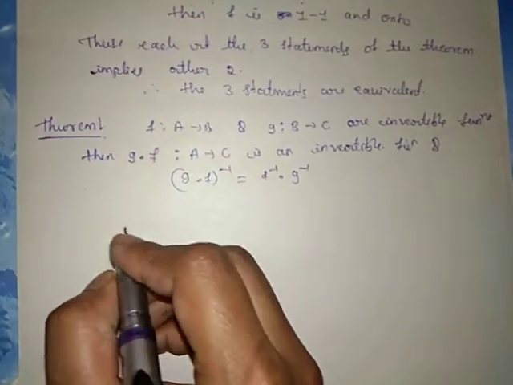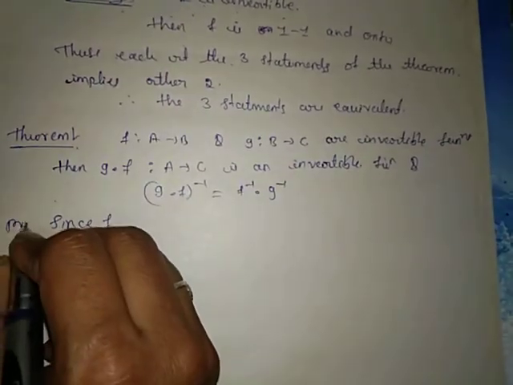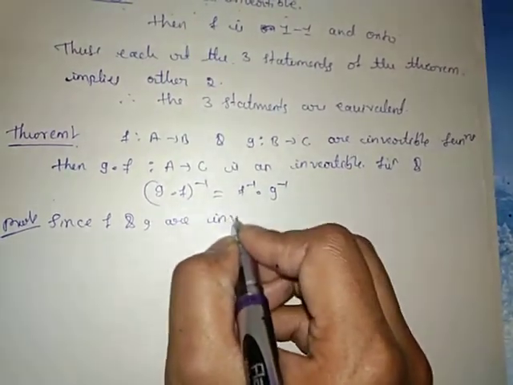Come to the proof. Consider F and G are invertible.